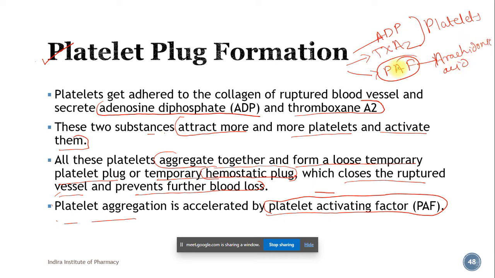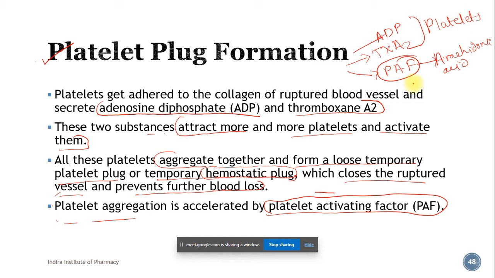Right now it is not our concern how this platelet activating factor comes into the picture. The only concern here is that whatever platelet binds to the exposed collagen releases ADP and thromboxane A2.